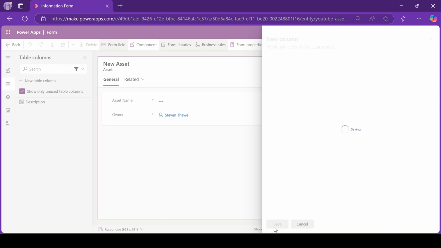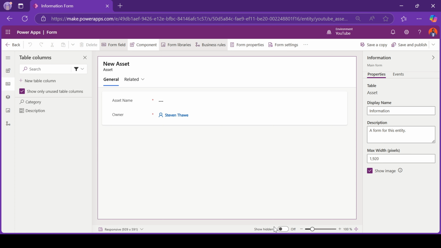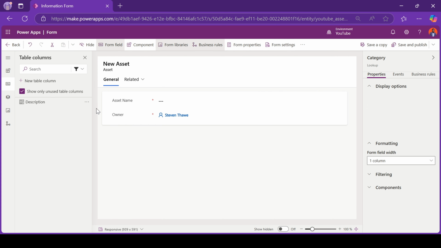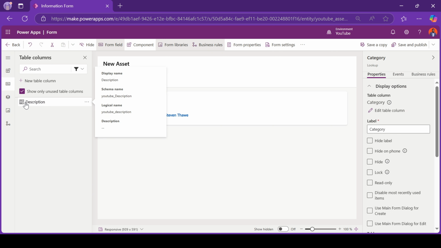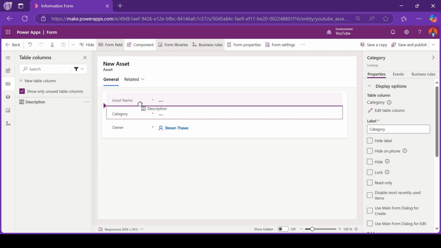And we also need to add the total value of assets. So that field is a currency field. So I'll go here, add new column, new table column. We create on the form, same as description.